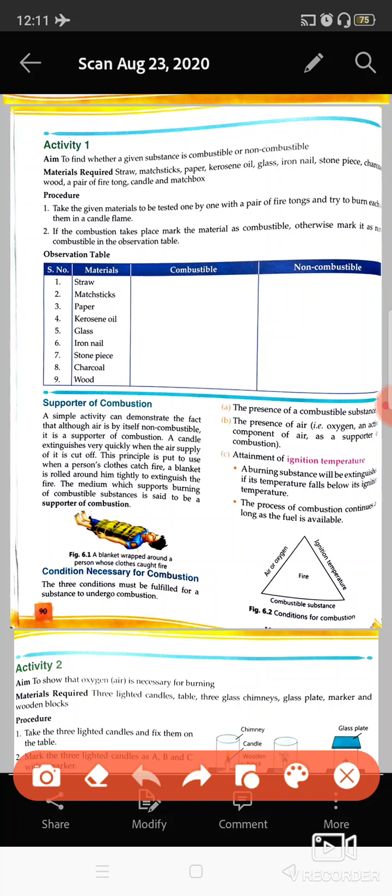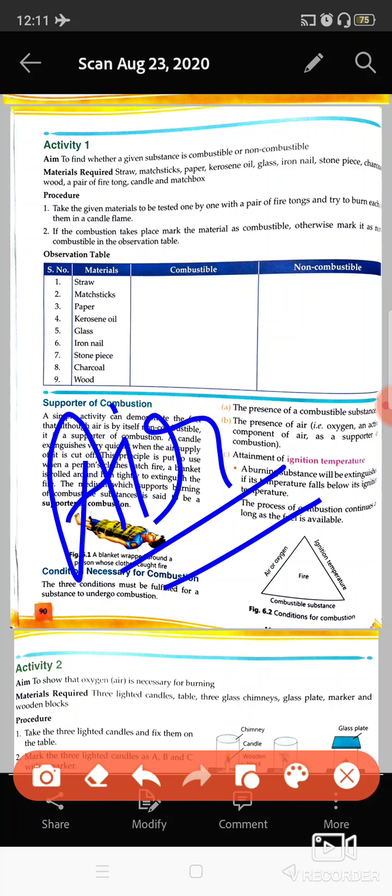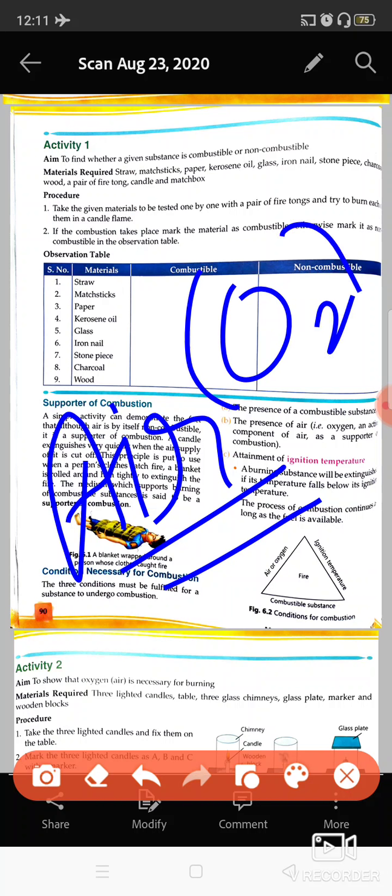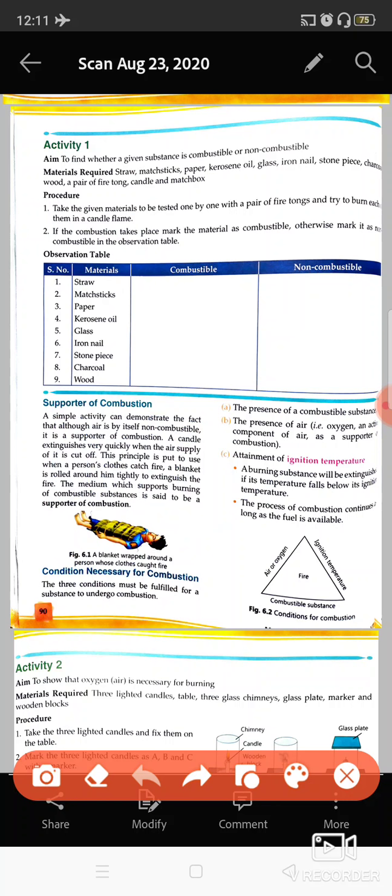Then there should be air also. Without air, because we have seen that if oxygen is not present, things cannot burn. So oxygen or air should be there. One more requirement is ignition temperature. I have discussed this with you in the fuel part also, and I can explain it again.